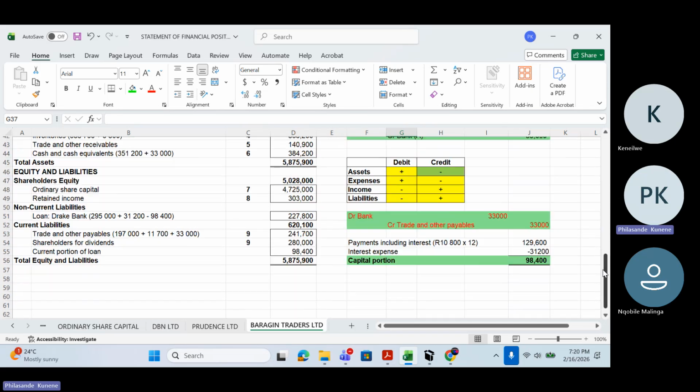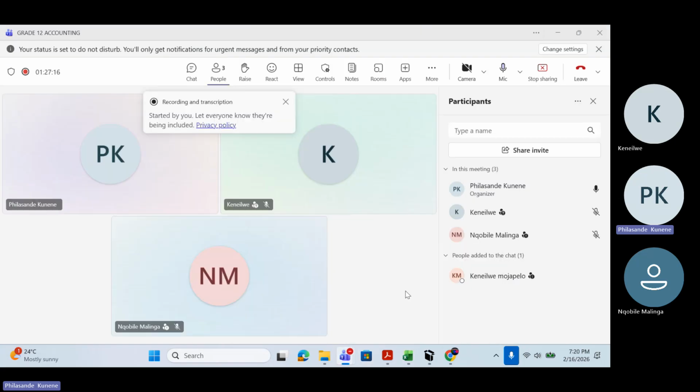Okay, guys, so this is what I wanted us to do. It's more about the balance sheet. How are you guys feeling now about the balance sheet? I think we need to move on now. Kinelo, how are you feeling about the balance sheet now?